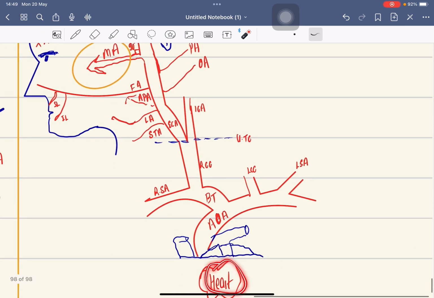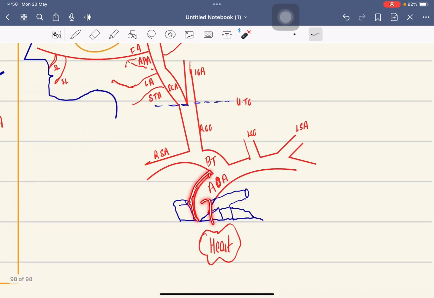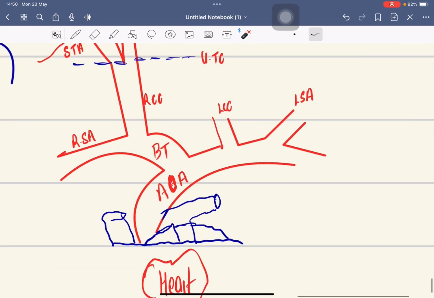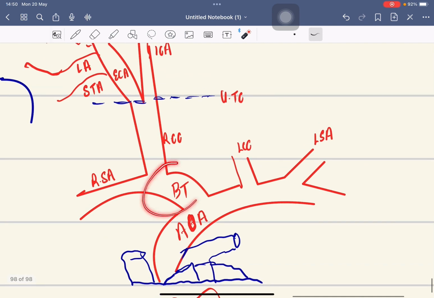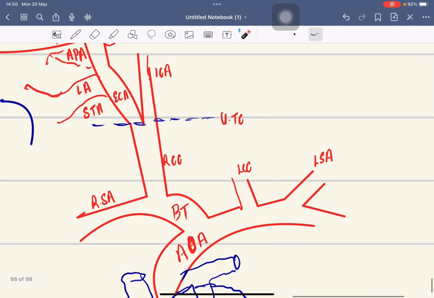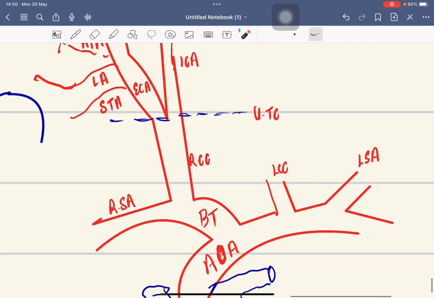We have the heart, ascending aorta, arch of aorta, brachiocephalic trunk, left common carotid artery, left subclavian artery. Let's go through the right side. The brachiocephalic trunk has two branches, the right subclavian artery and the right common carotid artery. Let's go through the right common carotid artery.